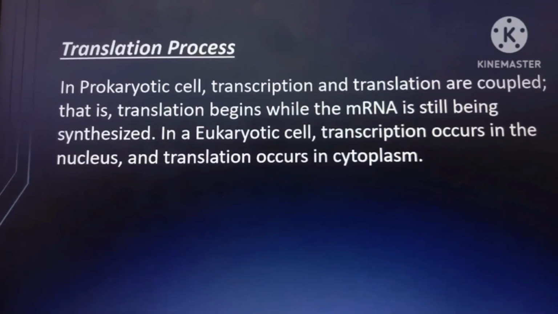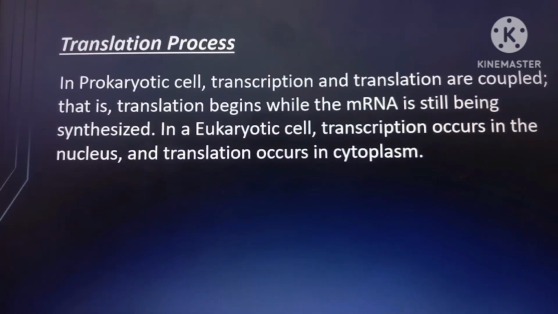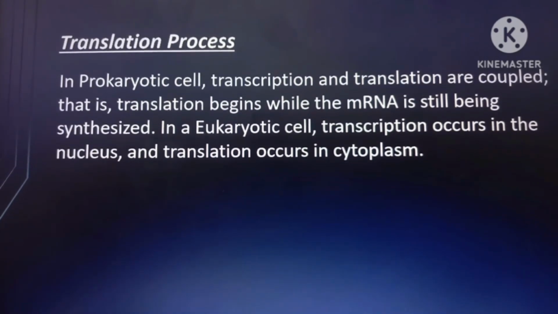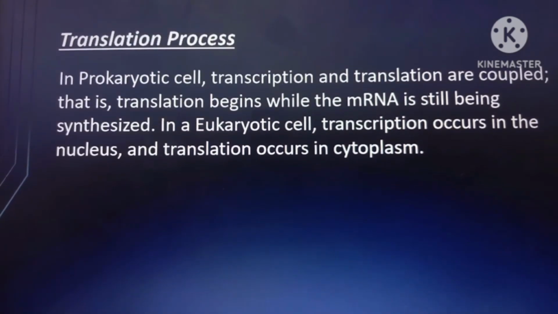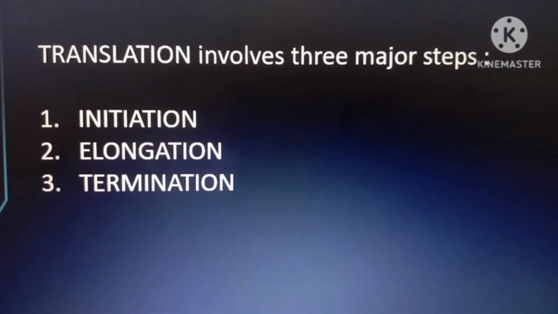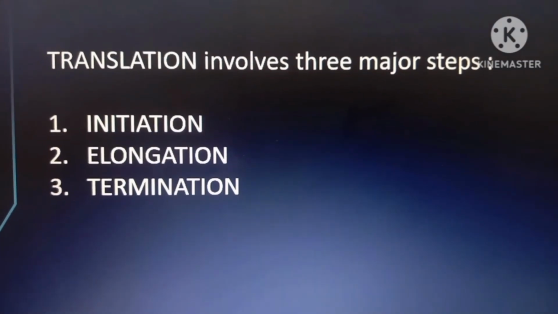And now, let's move on to the translation process. In a prokaryotic cell, transcription and translation are coupled. So that is, translation begins while the mRNA is still being synthesized. In a eukaryotic cell, transcription occurs in the nucleus and translation occurs in the cytoplasm. So, transcription in the eukaryotic cell goes to the nucleus. However, translation in the eukaryotic cell goes to the cytoplasm. So again, the translation process involves three major steps: initiation, elongation, and termination.